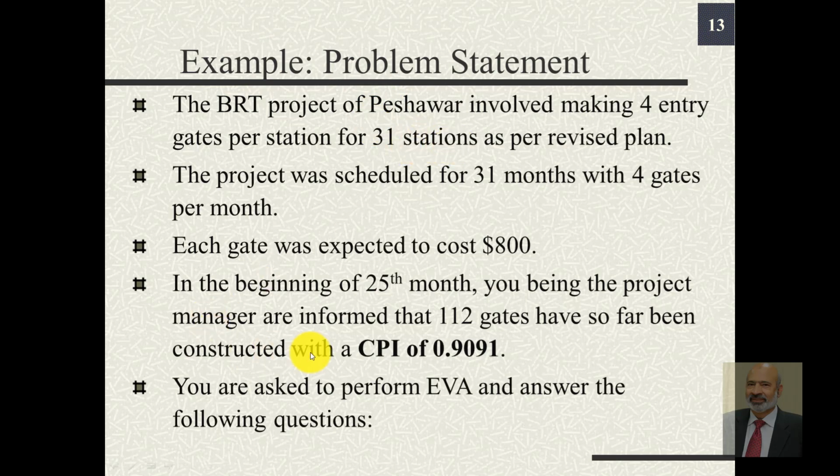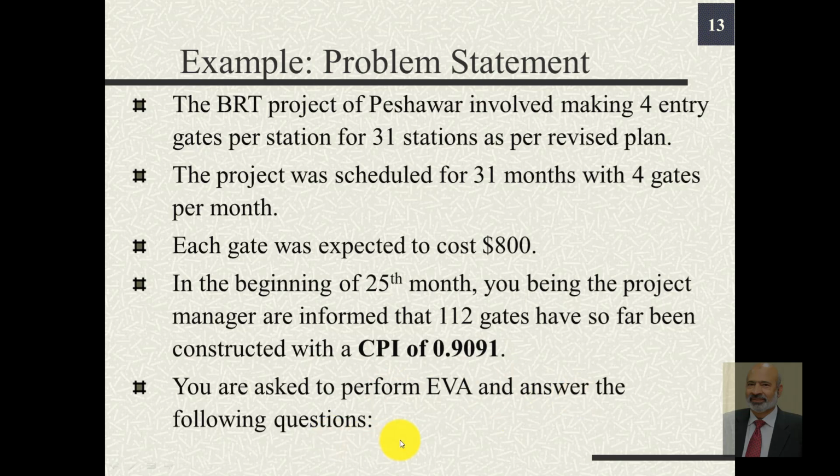And since 4 gates were to be installed on each station, that means the project could be completed in 31 months. Each gate was expected to cost $800. In other words, at every station we planned spending $3,200. In the beginning of the 25th month, you being the project manager are informed that 112 gates have so far been constructed with a CPI of 0.9091. You are asked to perform earned value analysis and answer the following questions.